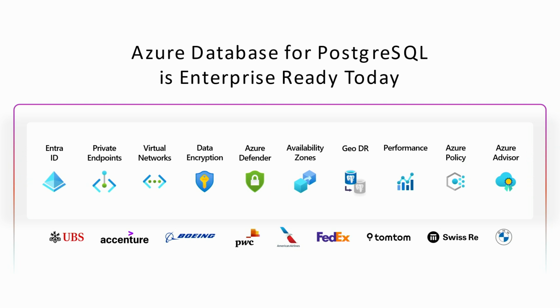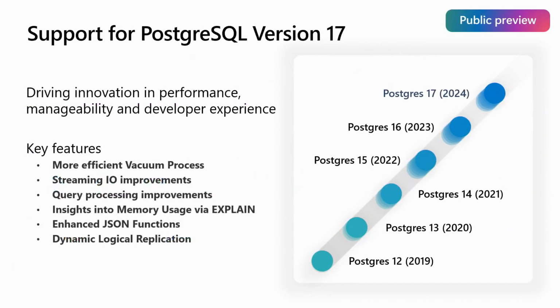And the household names you see here, like UBS, Boeing, FedEx, BMW, they're willing to bet their enterprise workloads on Postgres Flexible Server. So we take this very seriously. So that's the space that we're working in. Now I'll get to just a couple of announcements that we've made this week, which are, I'd say, tangential to performance, but very important.